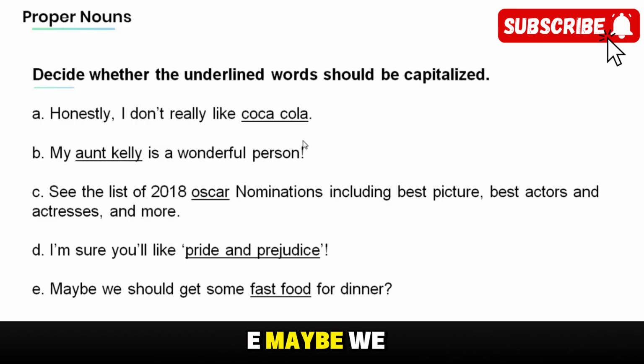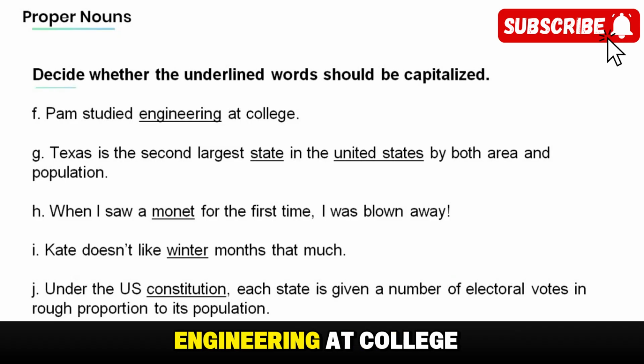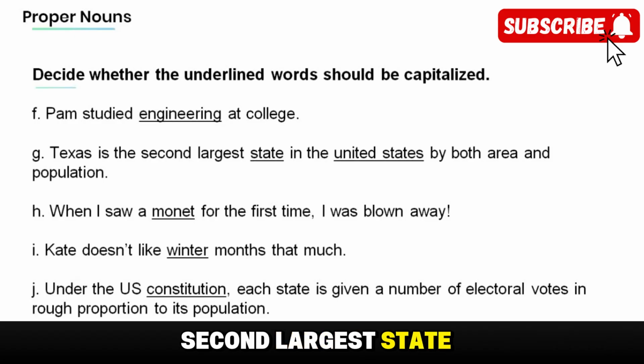E. Maybe we should get some fast food for dinner. F. Pam studied engineering at college. G. Texas is the second largest state in the United States by both area and population.